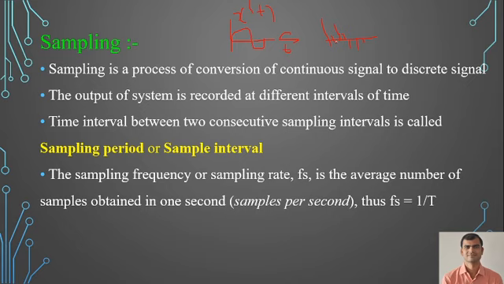Now the sampling frequency or sample rate is nothing but the samples per second. As you know, the sampling frequency is denoted as Fs equals 1 by T, where T is nothing but your time period. That is about the sampling frequency or the sampling rate.